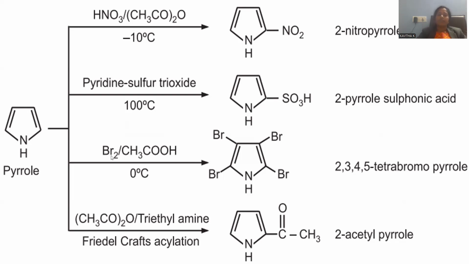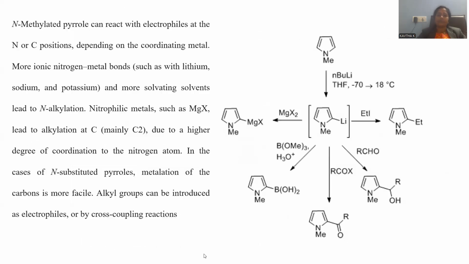When we perform bromination dissolving in glacial acetic acid, at 0 degrees, though it is 0 degrees, you can observe polyhalogenation, with the second, third, fourth, and fifth positions substituted by bromo. Acylation with acetic anhydride in a mild basic condition, triethylamine, gives rise to the 2-acylated product.